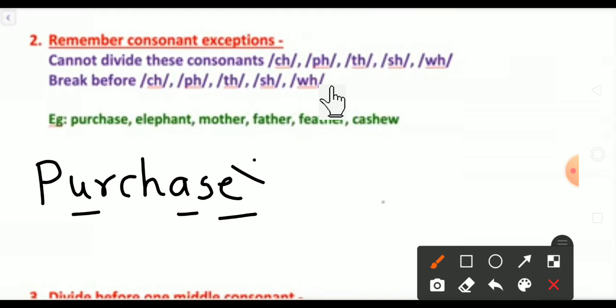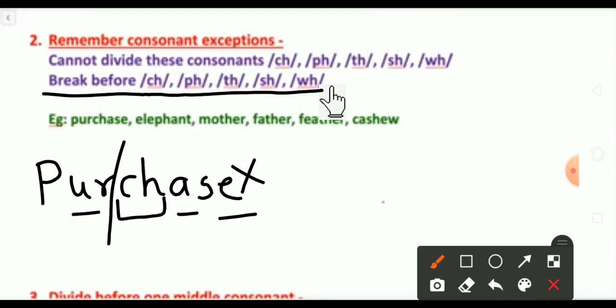So we can't consider this E. So what is our rule here? Remember the consonant exceptions. So we can't divide CH here. CH is there or no? Yes. So we can't divide this. So before CH, PH, TH, SH and WH we have to divide. So before CH we are dividing here. Purchase.